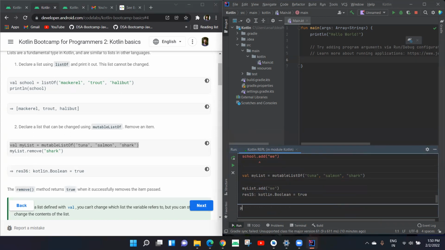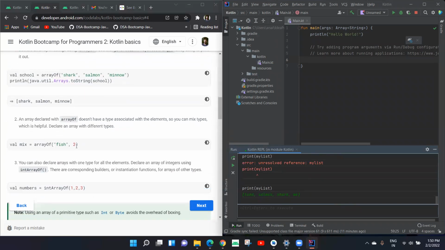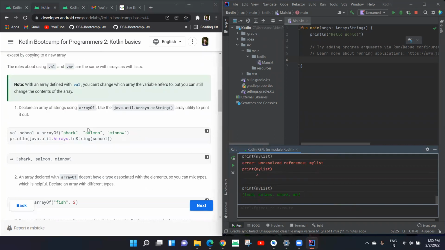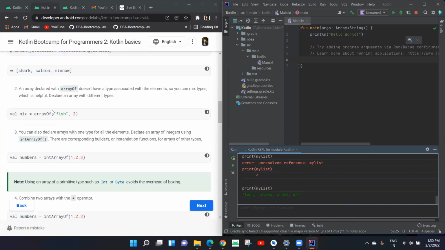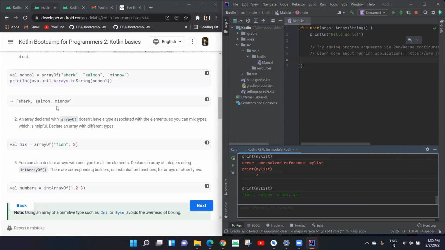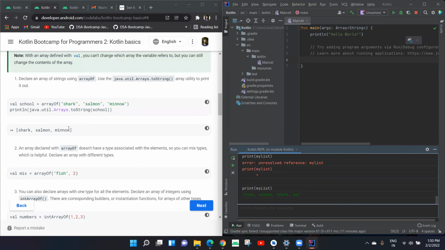Now if we print this list, print my list, it would return the elements including the one that is already added. Now we can see there are 4 elements, but in the case of an array we cannot do that. We can only change one element. For example, if this is an array, we can change this element. Instead of mino, we can change it to another string, but we cannot add any 4th element until and unless we define the array of size 4.